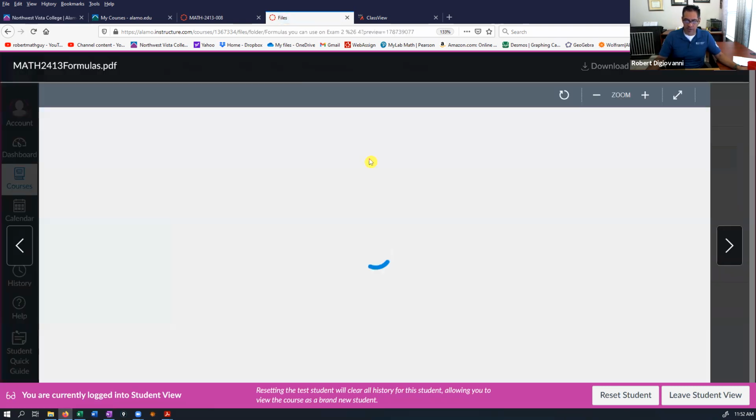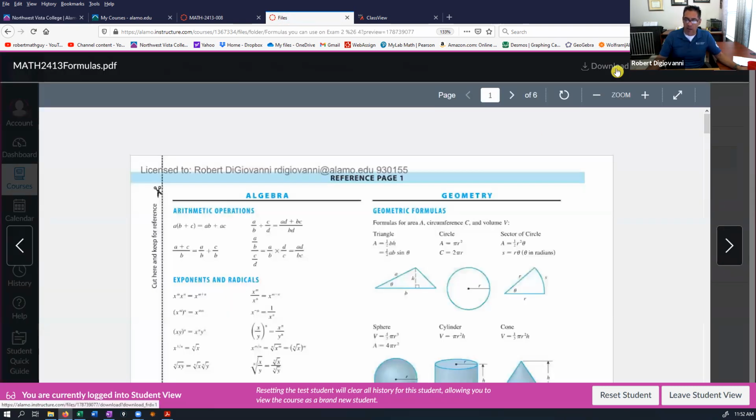So here are the formulas. You can download them here. I recommend you download these right away and try to get them printed out, because you can use these on the exam so long as they've been printed. You can't be looking off of a computer screen during the test. So download these. Hopefully you can get to a printer by July 8th.